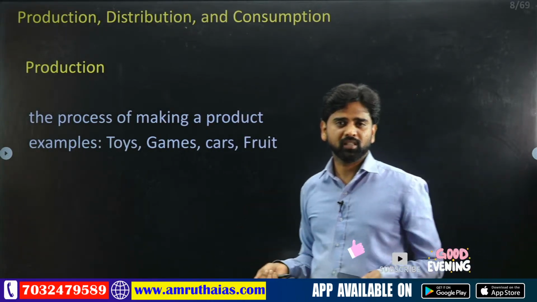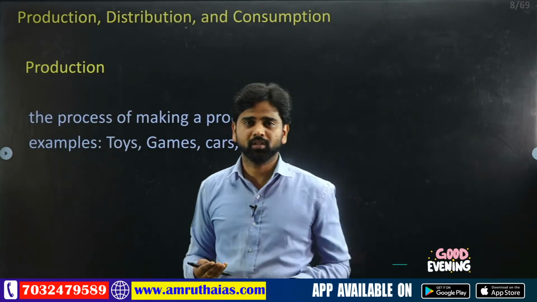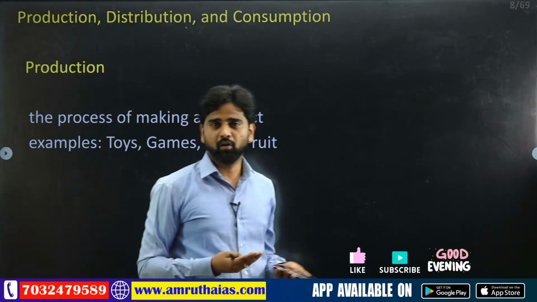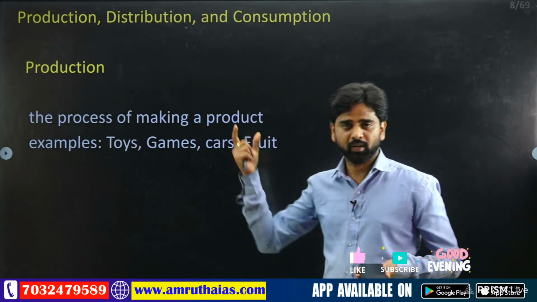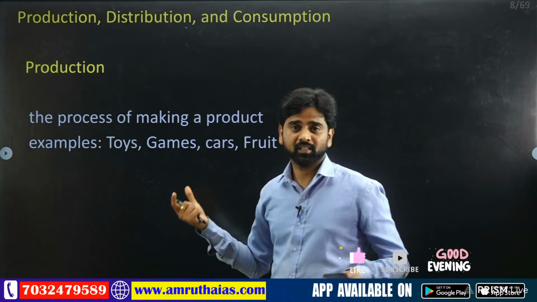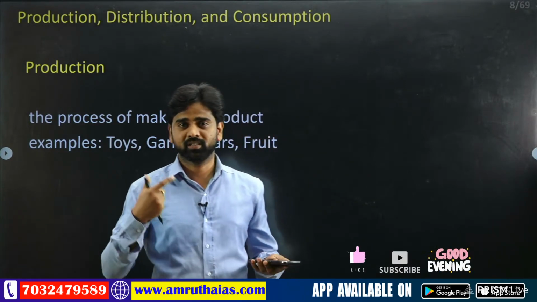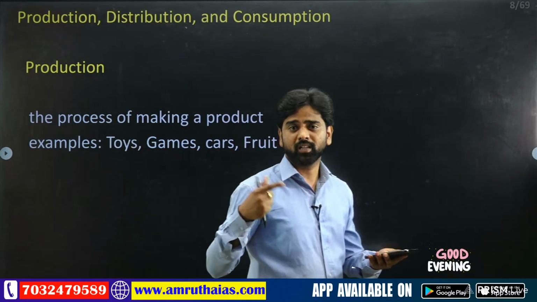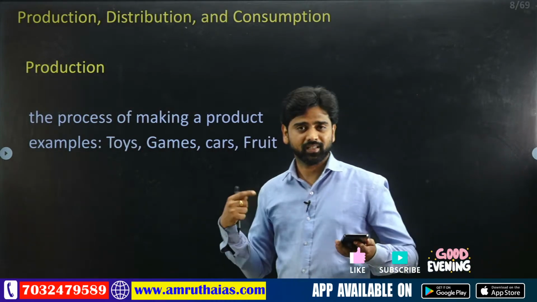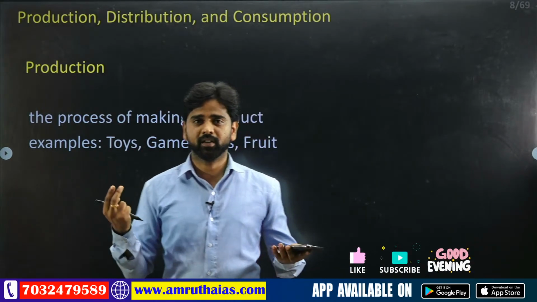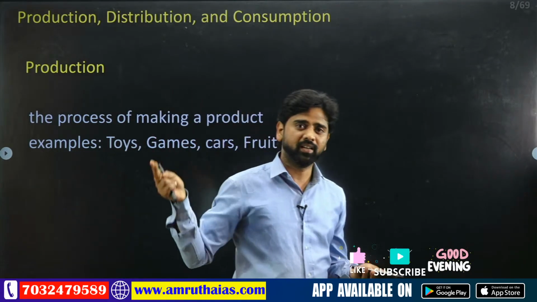Obviously the consumer can't come to this manufacturing company and buy all these goods and services. Am I right or wrong? So obviously the production is done at one place, and then comes the distribution network. What comes next, guys? Obviously the distribution network: the warehouses and the transportation come under the distribution network. So it will be released into the market.